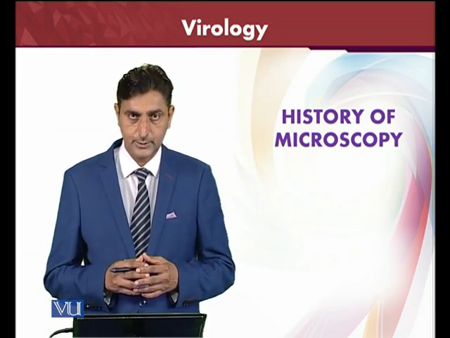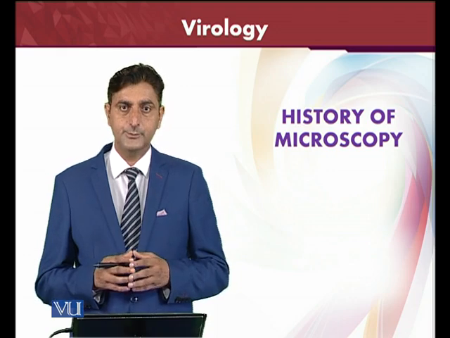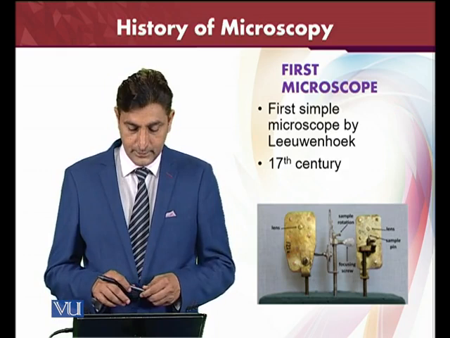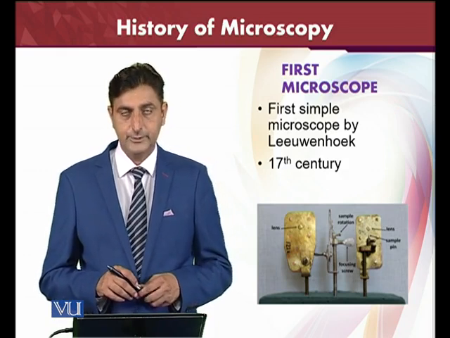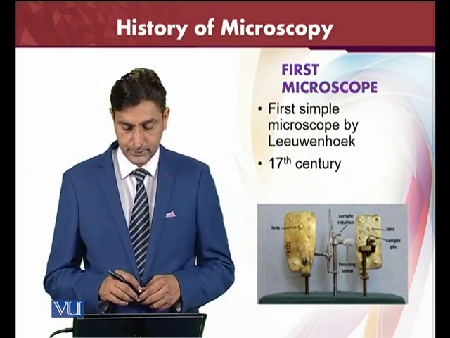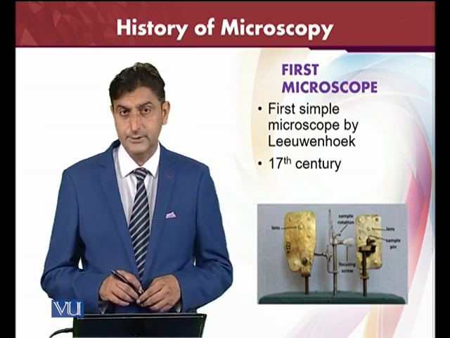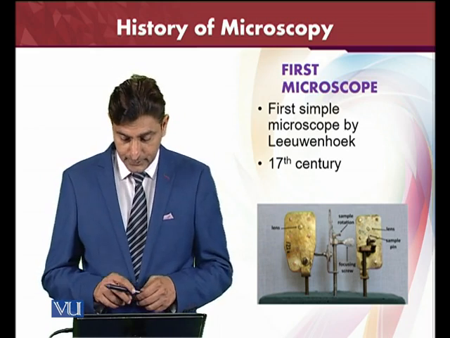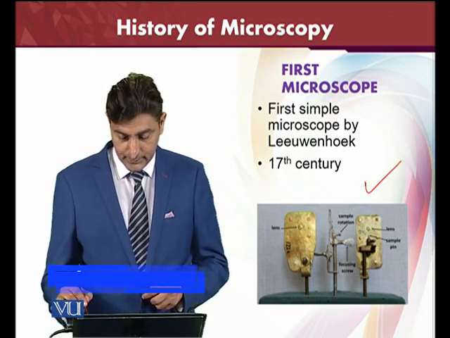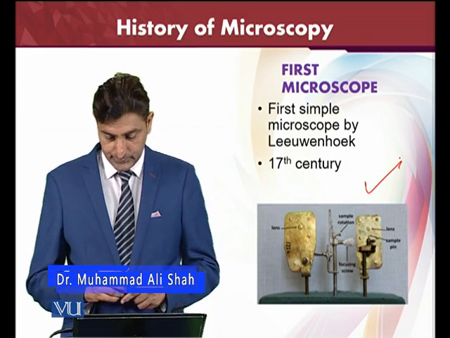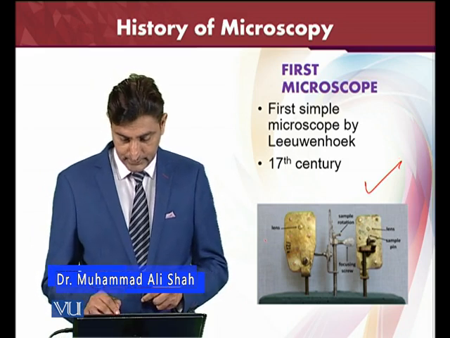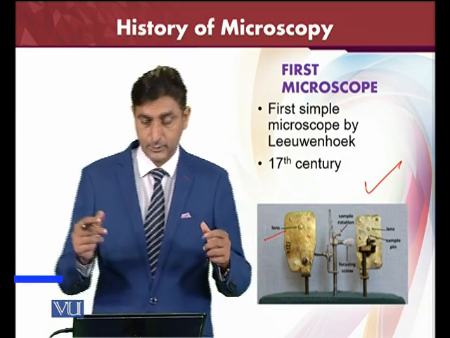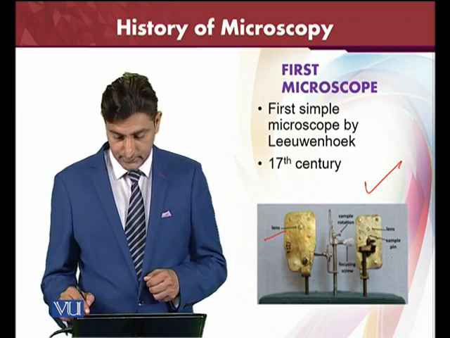We will study in this module what the history of microscopy is, and how it originated from the historical point of view. First of all, the first microscope was a very simple microscope, invented by Leeuwenhoek, and it was in the 19th century. You can see here how the microscope originated. It is simple: it has the lens and a simple rotation. You can just rotate it according to your objects, and then the lens and sample pen.